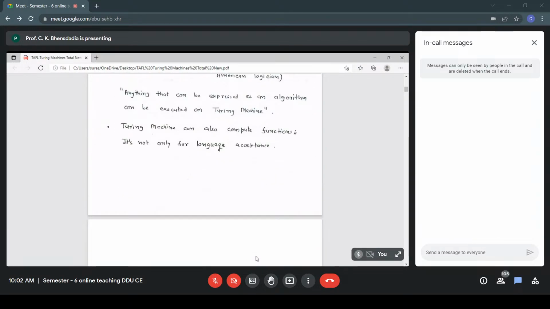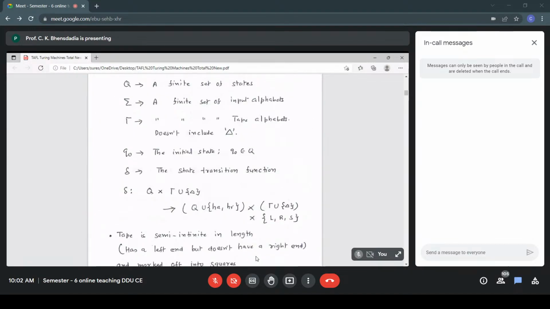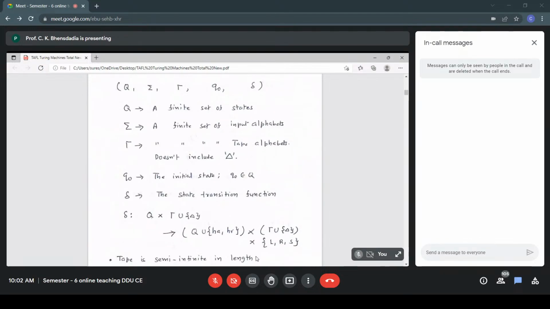So here our transition function takes the current state, Q, and the current symbol on the tape, tau union blank, and gives the new state, Q union HA, HR. HA and HR are not part of the set of states. These are special states. HR, halting with rejection, is not compulsory. HA, halting with acceptance, is mandatory. We will discuss more about HA and HR.